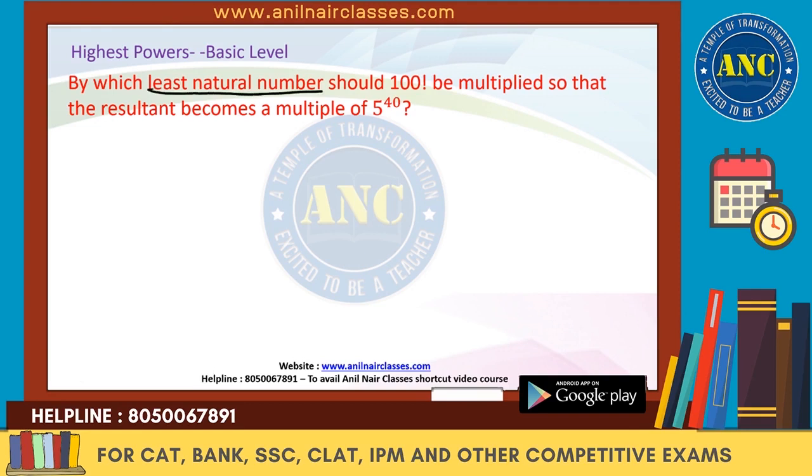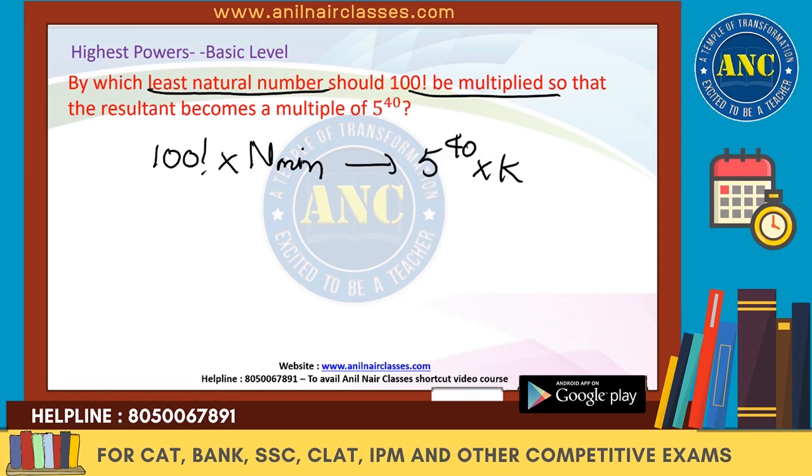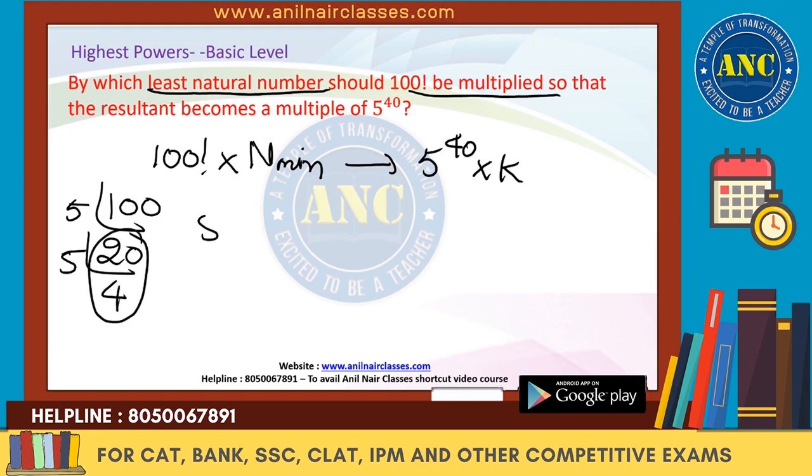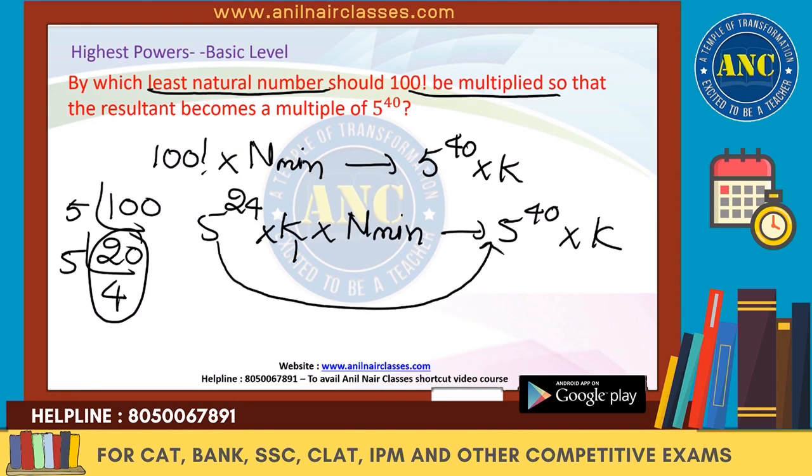By which least natural number n should 100 factorial be multiplied so that the answer is a multiple of 5 power 40? 5 power 40 into k. 100 is nothing but 5 20s, 5 4s are 20. So this is 5 power 24 into some number k1, into n minimum. It should be 5 power 40 into k. 5 power 24 is becoming 5 power 40.